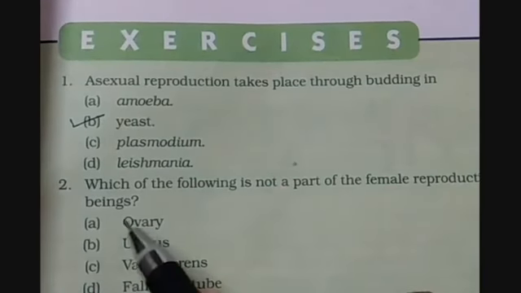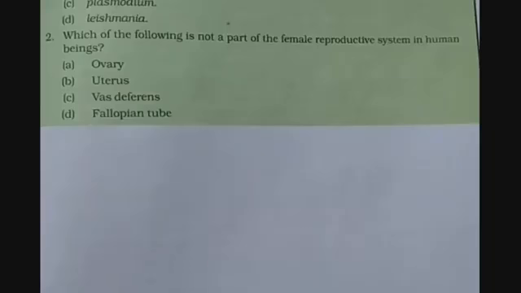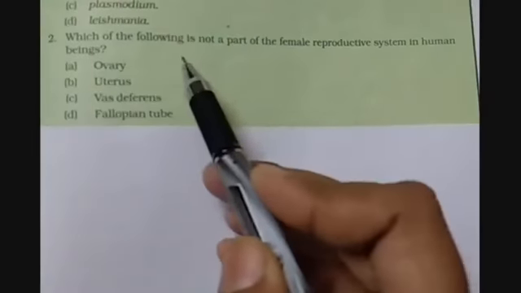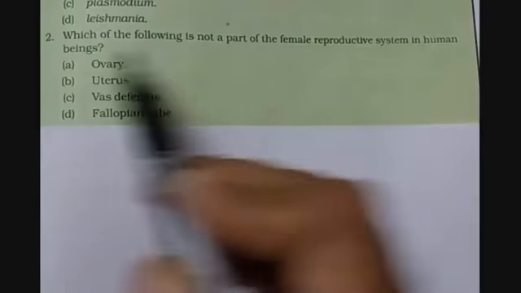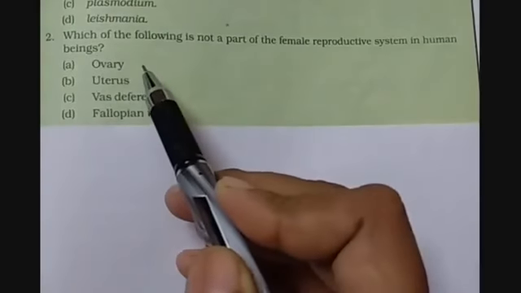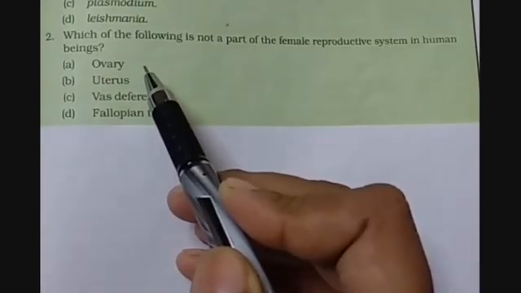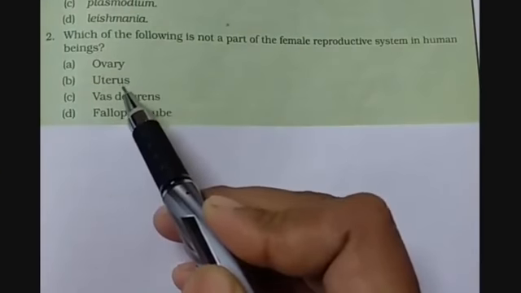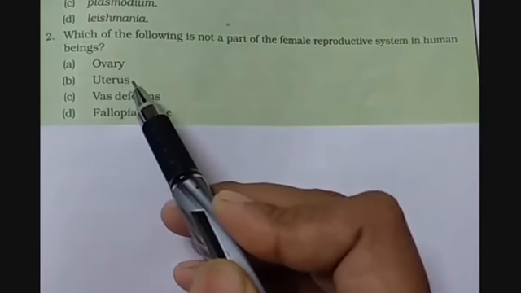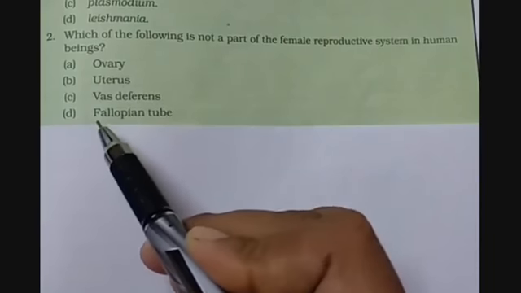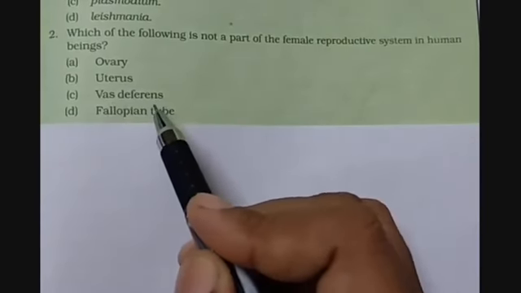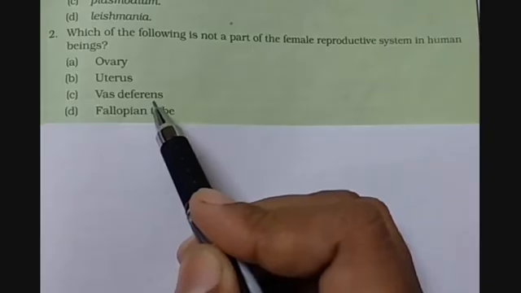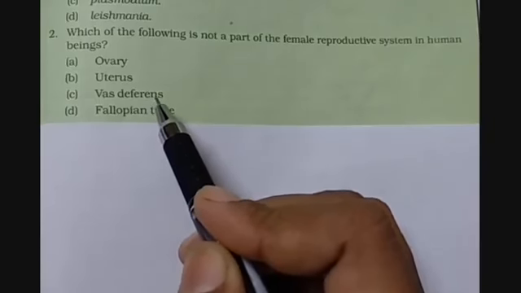Now, question number 2 is, which of the following is not a part of the female reproductive system in human beings? Ovary, yes, it is the part of the female reproductive system. Uterus, it is also the part of female reproductive system. Vas deferens, it is not the part of the female reproductive system, it is the part of male reproductive system.